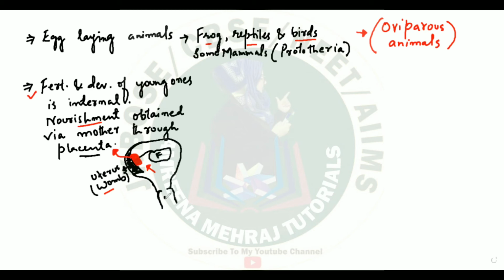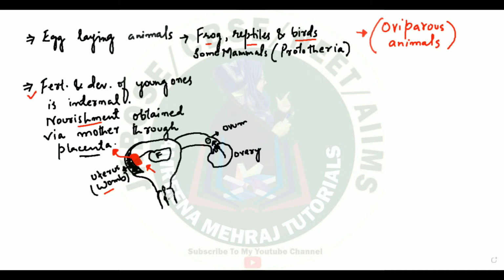We know that the sperms are going to be released here. This is the sperm, and the egg is going to be here. Let me show you that part also. So this is the fallopian tube, to give you an idea, and these are the fimbriae, and this is the ovary of the female. From here, what is going to come is the ovum. So this is the ovum which has come from the ovary.